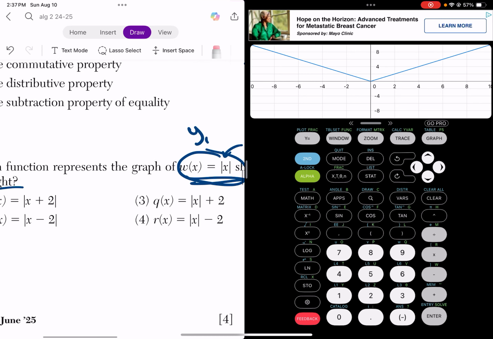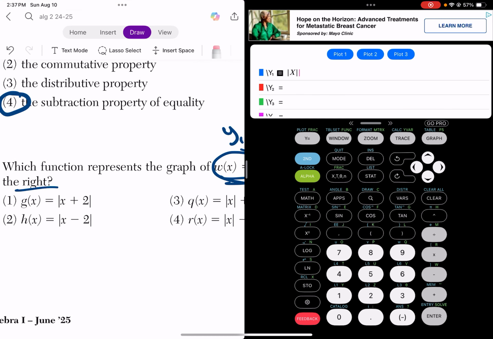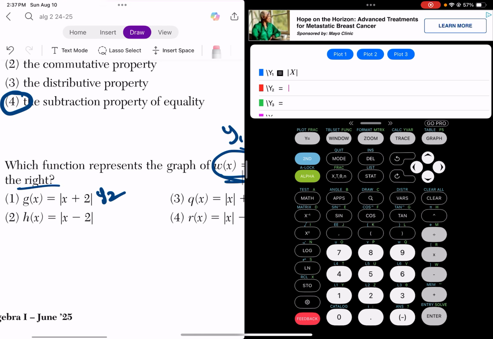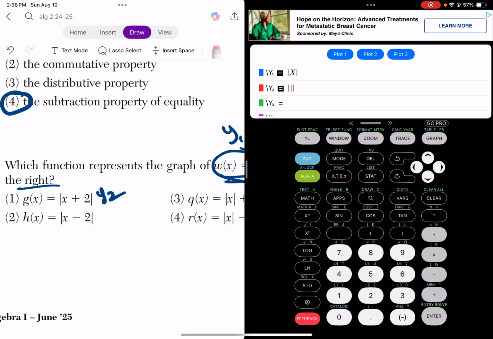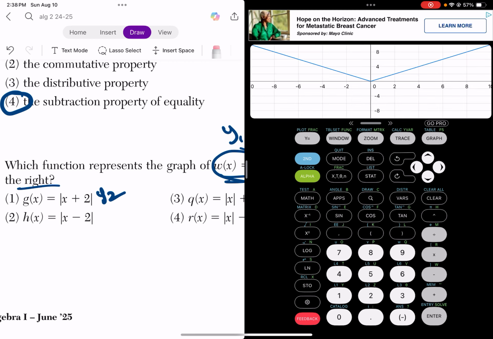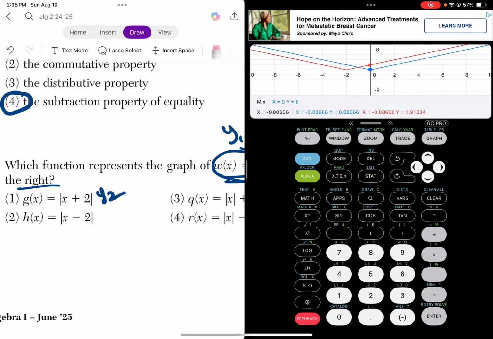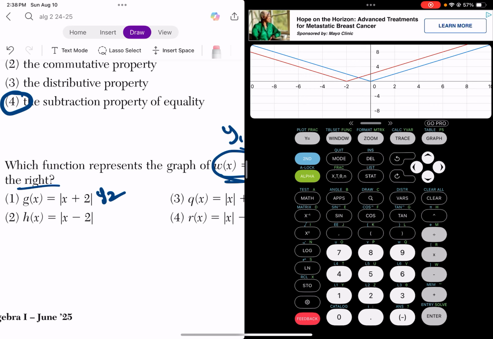Now we're trying to see 2 units shifted to the right. So let's type into y2. I'm going to type this in. So again, math, NUM, hit enter on ABS. So x plus 2. Now I'm going to hit graph again. So if you look at the vertex specifically, from blue to red, it moved 2 to the left. But we want 2 to the right, so that's not quite right.